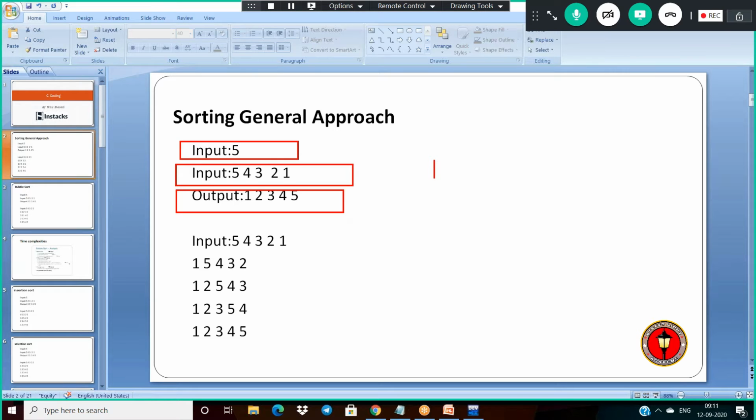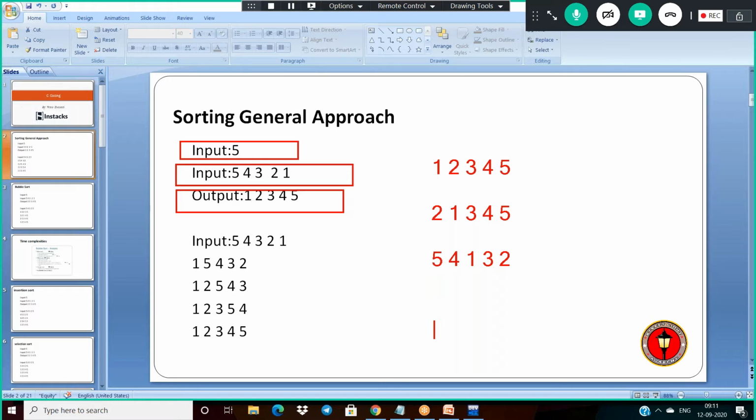Suppose I am taking an array and I have to insert some elements into it. The possibilities are: the elements are like 1, 2, 3, 4, 5; or in another case 2, 1, 3, 4, 5; or sometimes the first element is 5 and the second is 4, then 3, 2, 1.